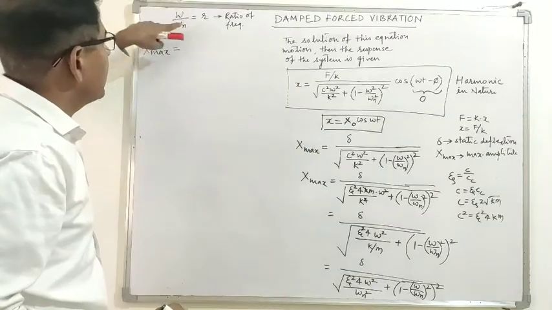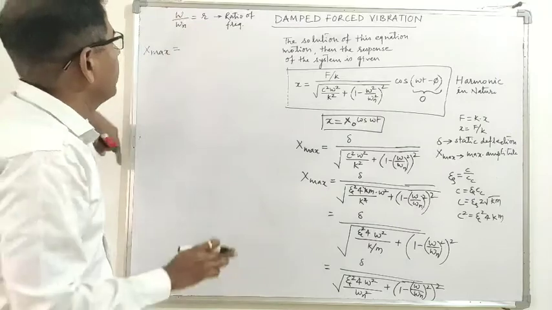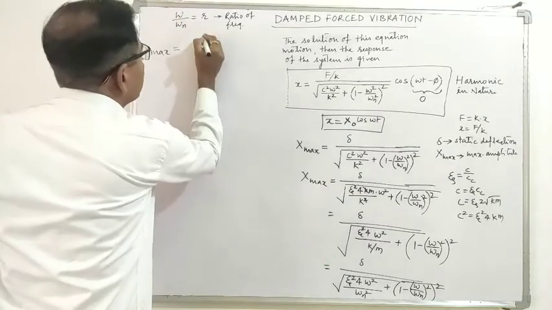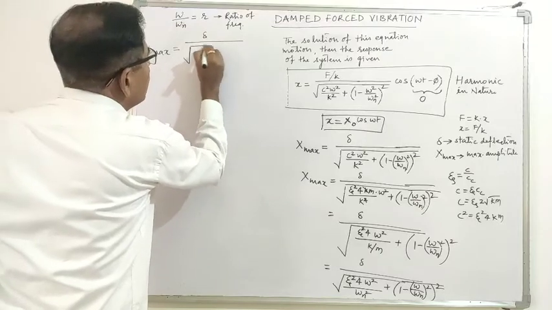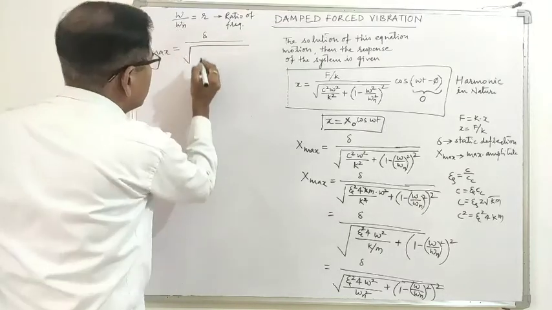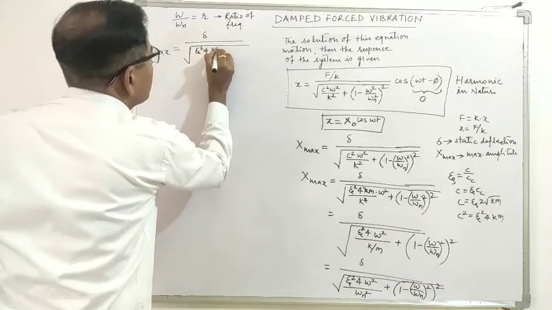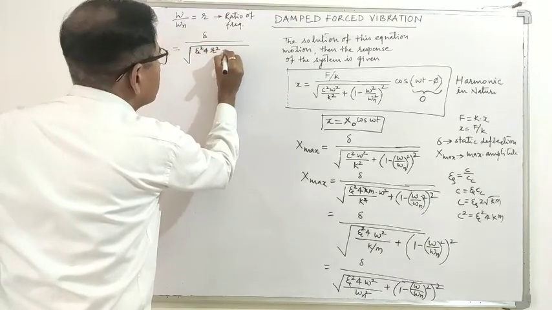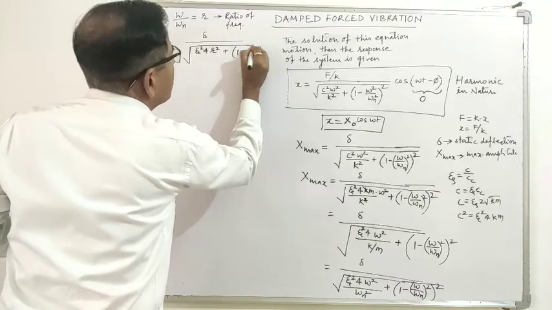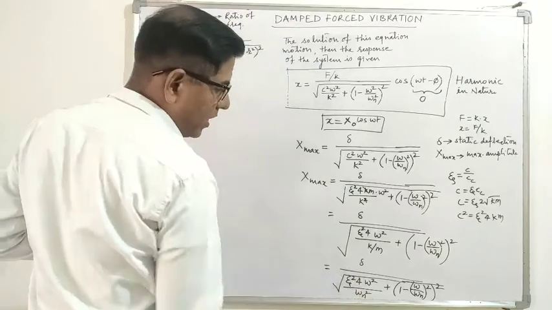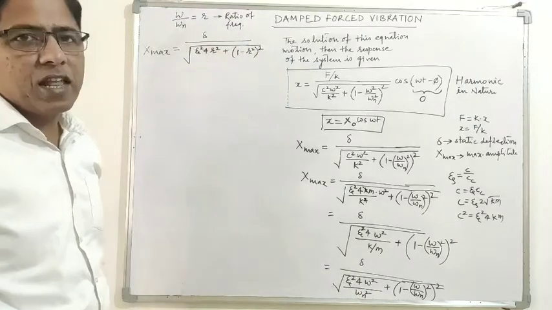So omega by omega n is given by, say, r. This equation can be written as delta upon under root zeta square 4 r square plus (1 minus r square) whole square. So we have replaced omega by omega n by r.